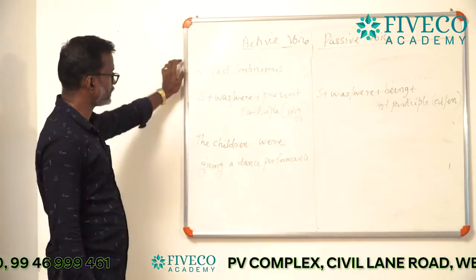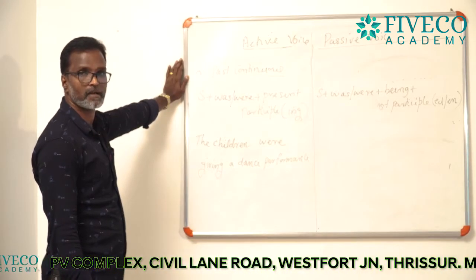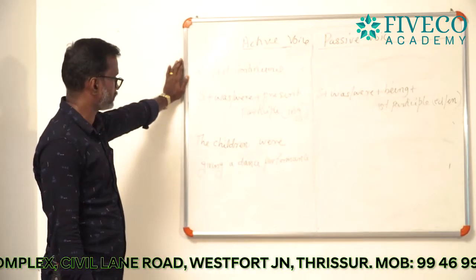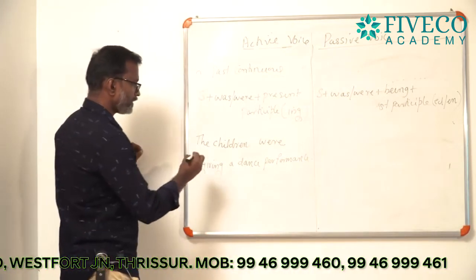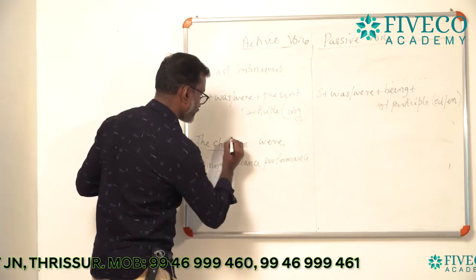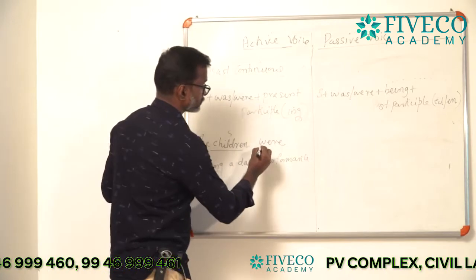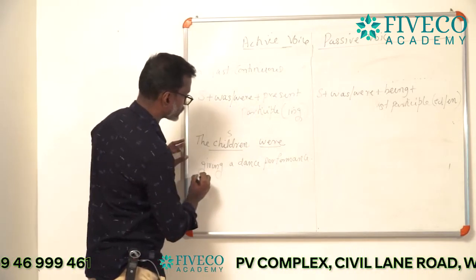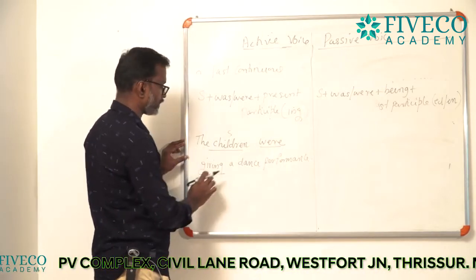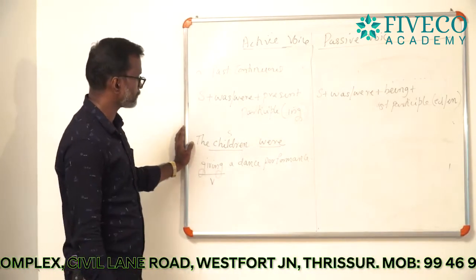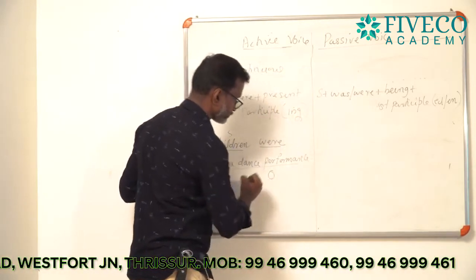So, read the sentence repeatedly, then you mark subject, verb and object. The children were giving a dance performance. Listen, the children is the subject. Were giving, that is auxiliary verb with the main verb. Were is the auxiliary verb, giving is the main verb. A dance performance, that is the object.